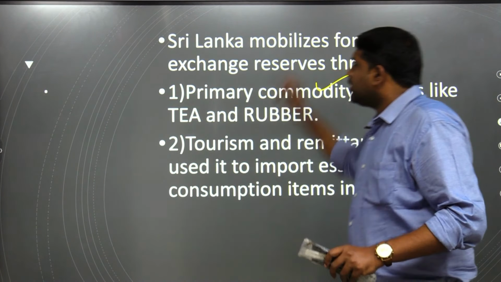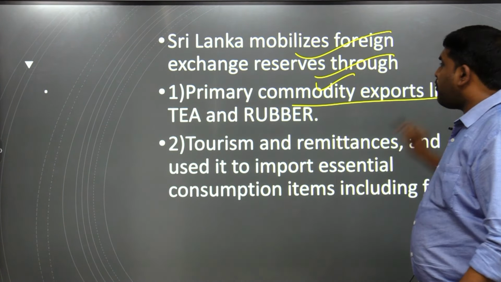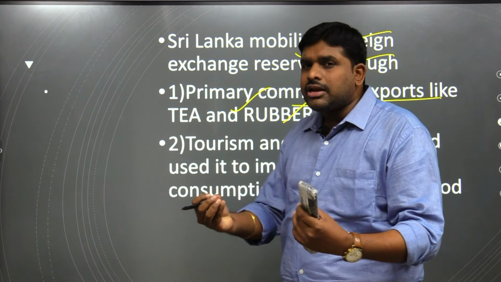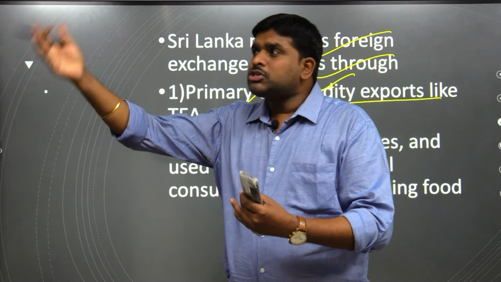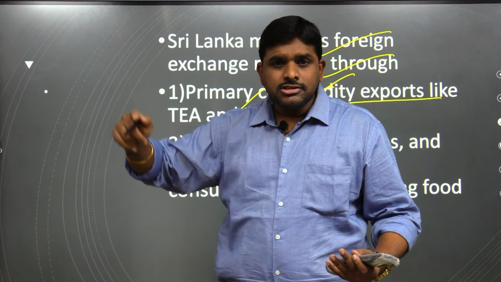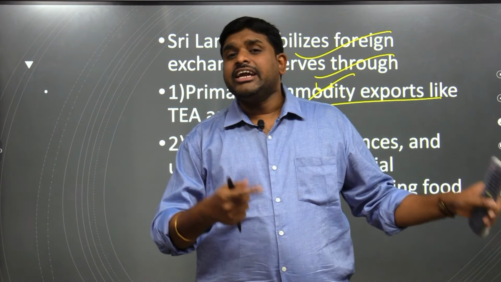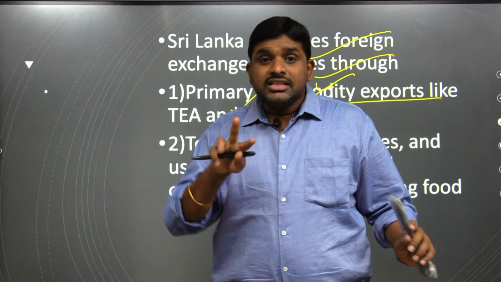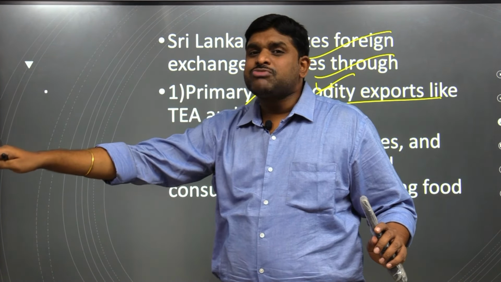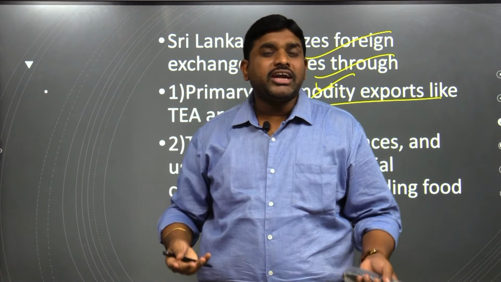That is one reason. Sri Lanka mobilizes foreign exchange reserves through primary commodity exports like tea and rubber. So, they produce tea and rubber, they sell them through exports and they get the foreign reserves. But what happened? The 2008 financial crisis, the 2013 sudden economic downturn and the 2019-2020 COVID. These are the reasons because of which the demand reduced. The international price fell with respect to tea and rubber. So, they don't have the market outside. So, they are not getting good prices.